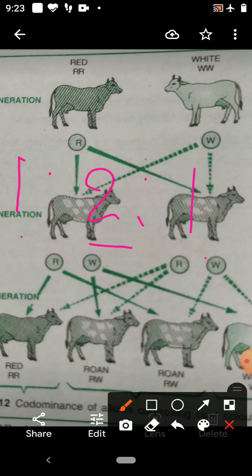So children, you have to understand the meaning of roan. Roan means their coat color is a mixture of red and white. On the skin, red hair and white hair both are present.